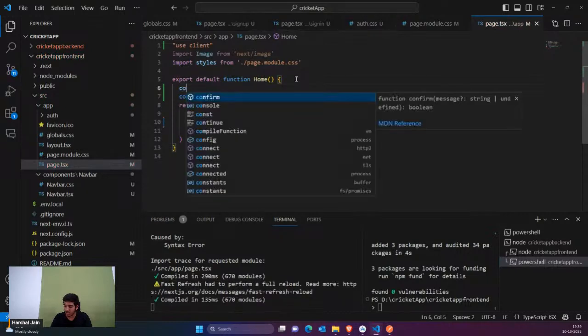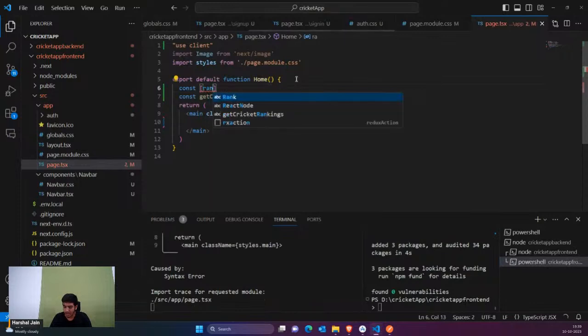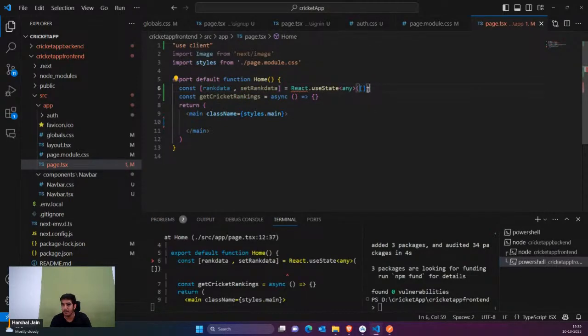I'll say const rankData, and I'm setting it as an empty object. This is an object which I have created.